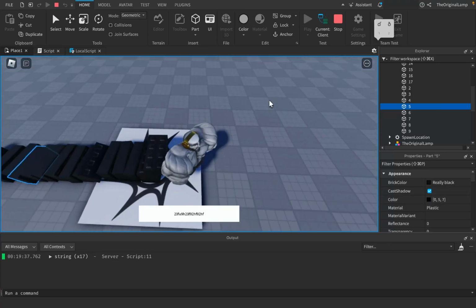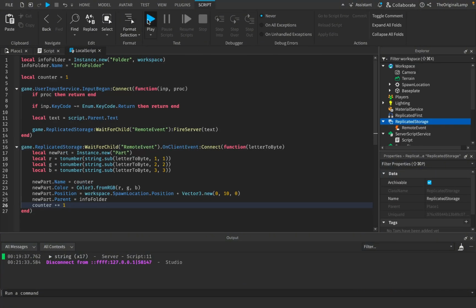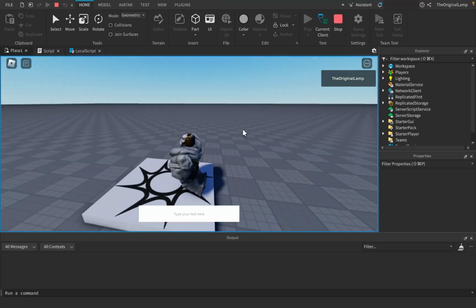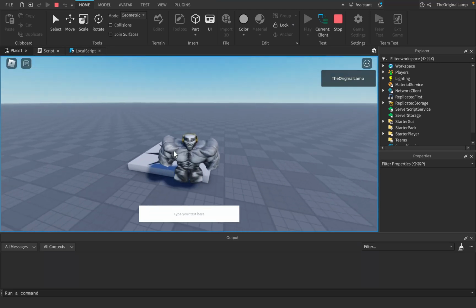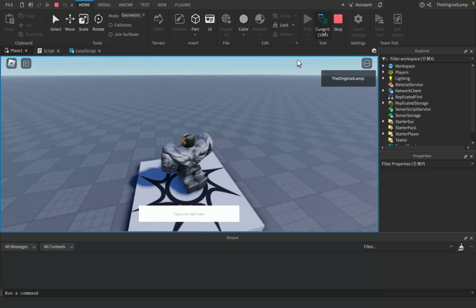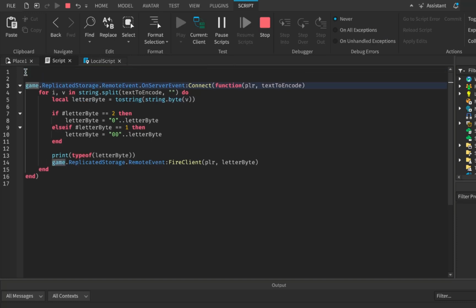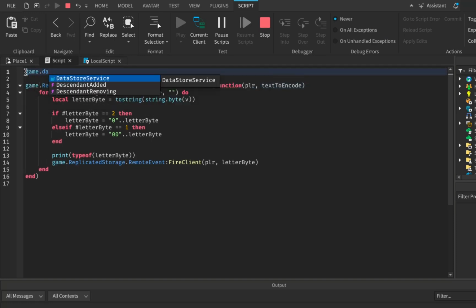And the other thing I will mention as well is that this game is useless because it doesn't actually save anything. Like if I were to leave right now and then if I were to play the game again, none of that is saved. All of those parts are just gone. And if you were to save the game, well then obviously it would be saved to Roblox servers, which means that we would have to use a data store service, which is a whole other thing. In case you are curious, it is something that I'll make a tutorial on soon because I do think that a lot of people don't know how to use data stores.